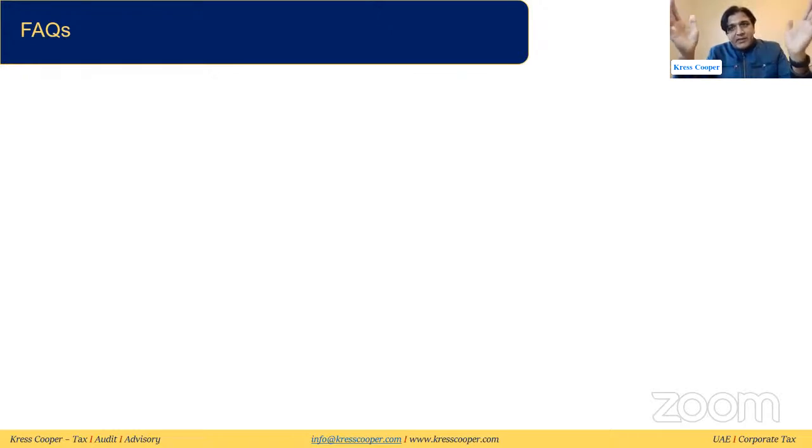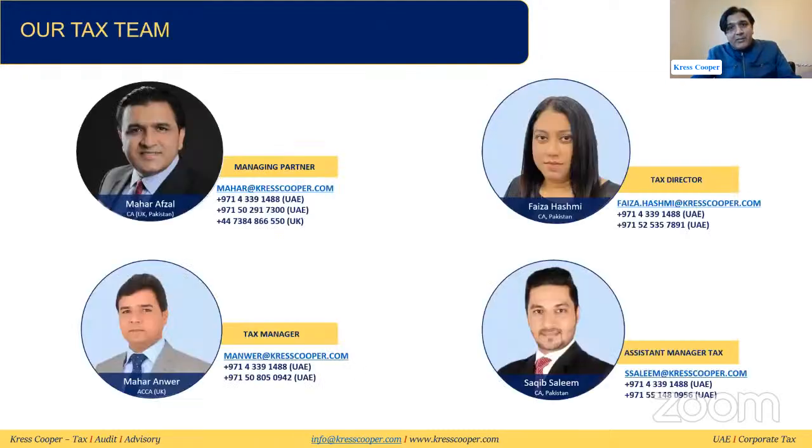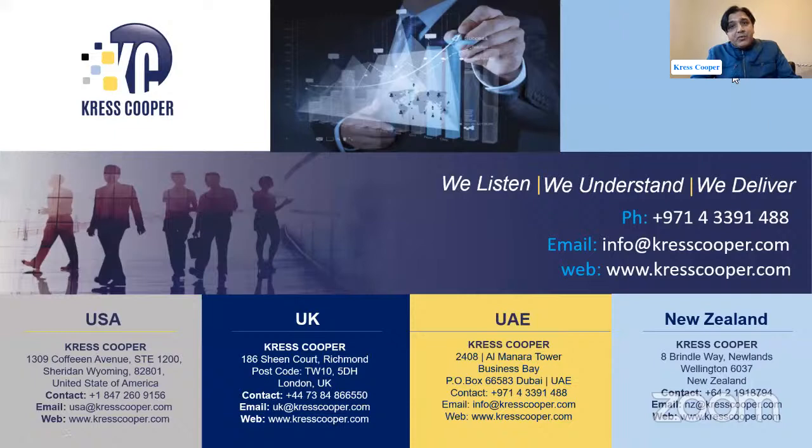This will be your tax period, and you will be liable to submit the corporate tax return within 9 months from the end of the relevant financial period. So your tax period will be 1st of January 2024 till 31st December 2024, 12 months. You will be liable to submit the tax return maximum by 30th September 2025, and you will be liable to pay the tax before this date, before 30th September 2025.